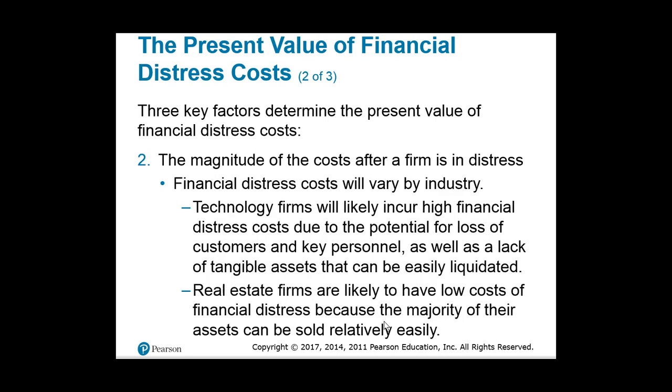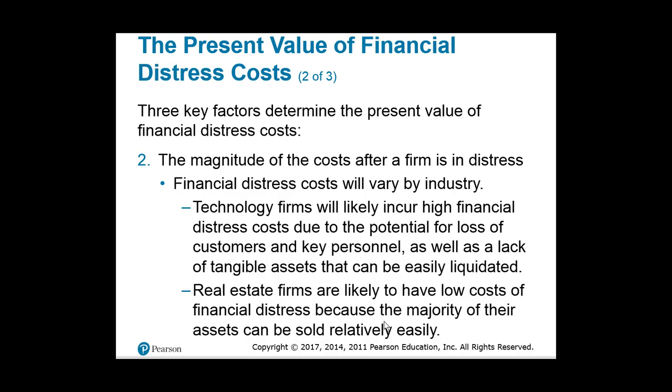The second factor is that we have to determine the magnitude of these costs after a company is in distress. It's going to vary by industry. Technology companies are going to incur high financial distress. A lot of it has to do with the loss of customers and key personnel. Real estate firms are likely to have rather low costs because most of their assets can be sold relatively easily.